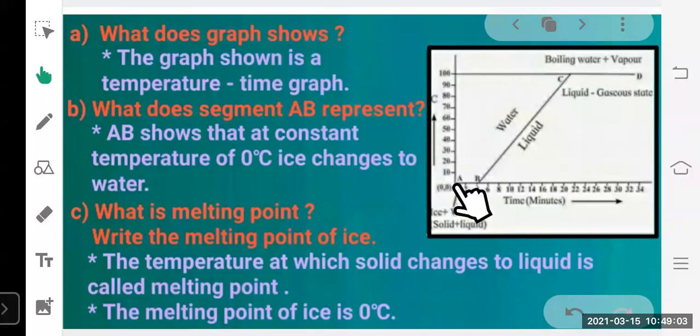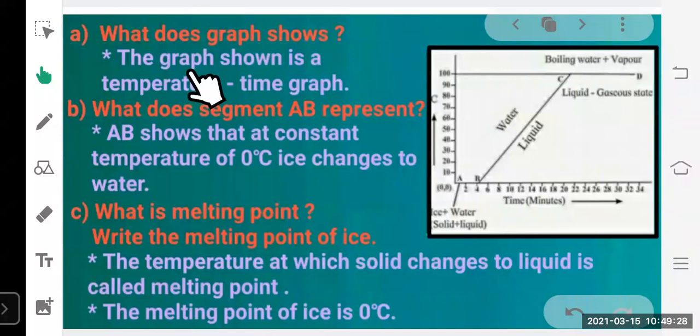The next question is: what is melting point? Write the melting point of ice. The temperature at which solid changes to liquid is called melting point. And the melting point of ice is 0 degree Celsius. When such kind of questions come in your exam, in your answer sheet, you don't need to write down the questions. You only have to write down the answers.